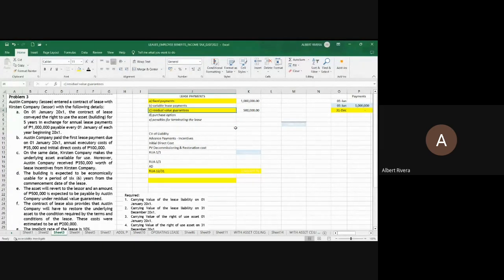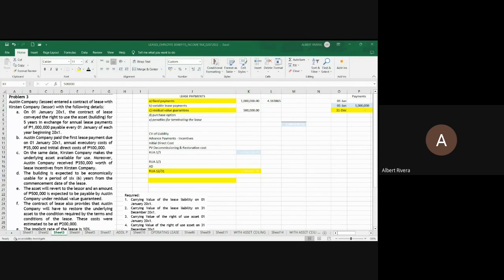Okay? So this is now your lease payments. And again, we will be using the present value factor for annuity due. This is the same 4.16 from earlier. Then for our 500,000, what is the present value factor to be used? Annuity or 1? Chat box please.